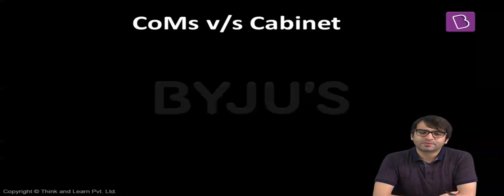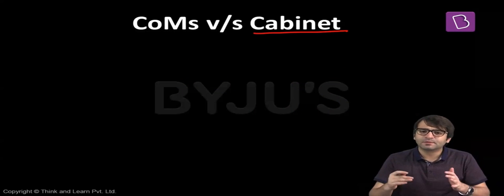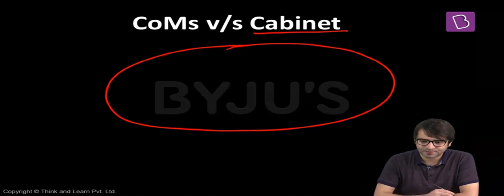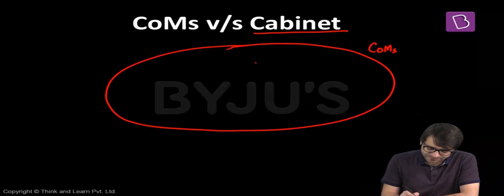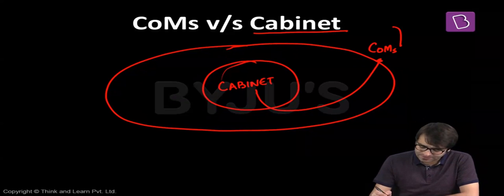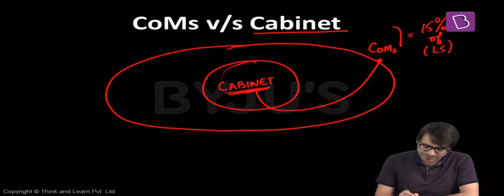While I was discussing Council of Ministers, I took one name, cabinet, although I did not elaborate it. But now let's elaborate and see the difference between Council of Ministers and the cabinet. Let's say, in the language of mathematics, this is a superset. This superset is Council of Ministers. Within the superset, there is one subset, and that is what we call cabinet. That means cabinet ministers, they are part of Council of Ministers, but all Council of Ministers are not part of the cabinet. Council of Ministers is what we say, this limit is 15% of the strength of Lok Sabha. But there are a few members of the Council of Ministers, those who are part of the cabinet.